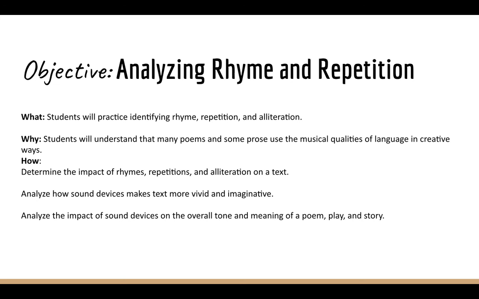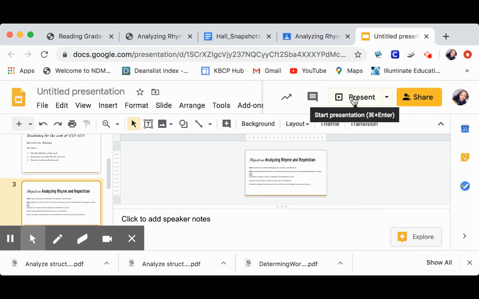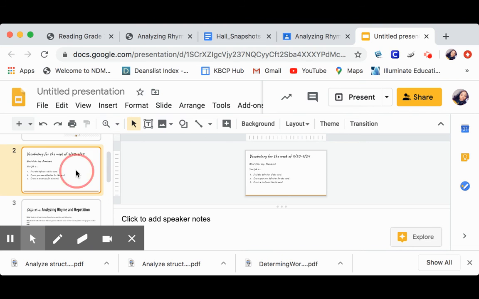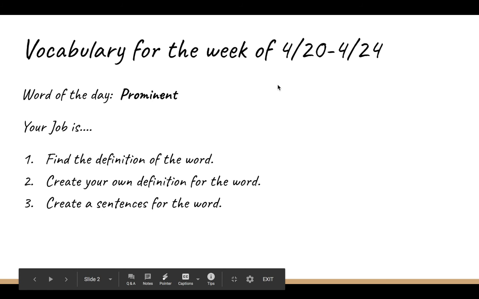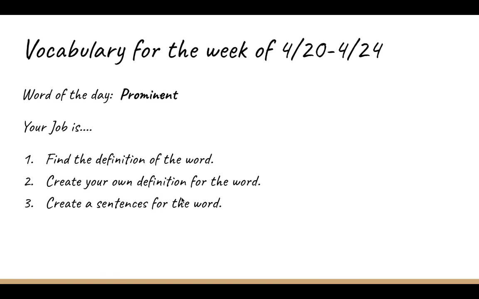All right. So, with that being said, your what, your why, and your how is what you should be coming out of your lesson feeling like you understand. Okay. One last time with your vocabulary word, prominent. Make sure you find a definition, create a definition, and write a sentence for this word.